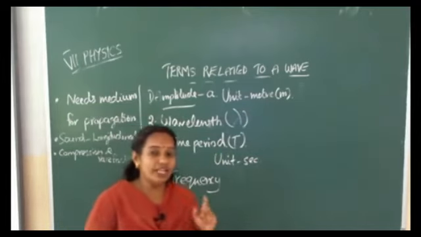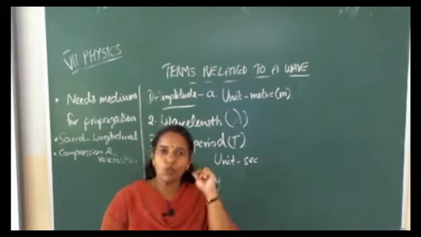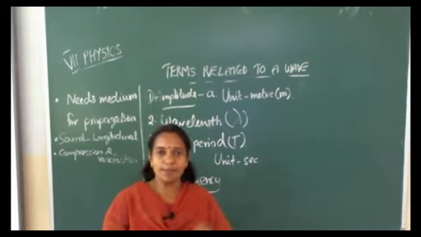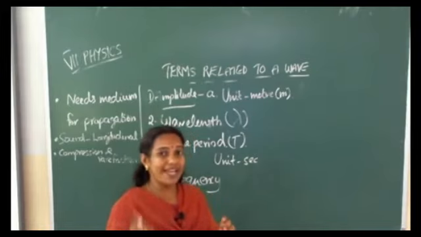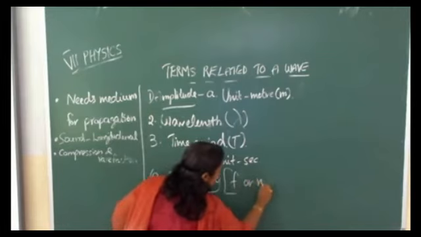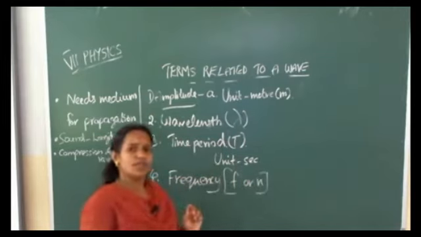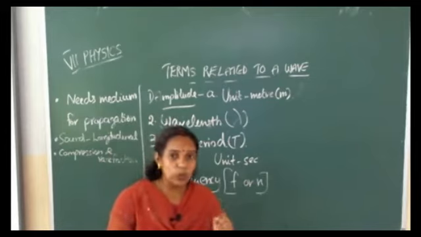Fourth term, frequency. Frequency is represented by two letters. There are two symbols for frequency, small f and small n. In normal life we are using the word frequently.